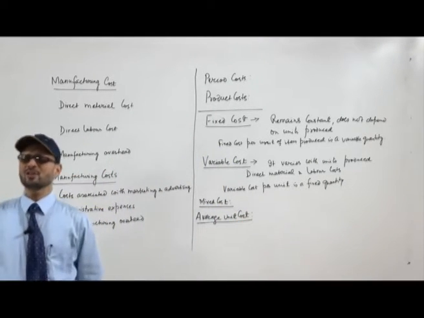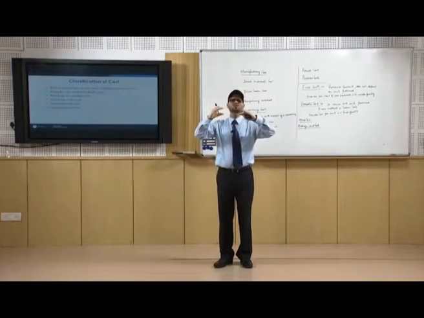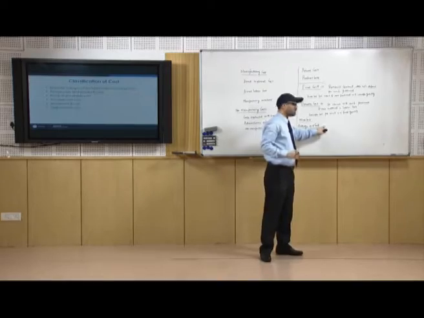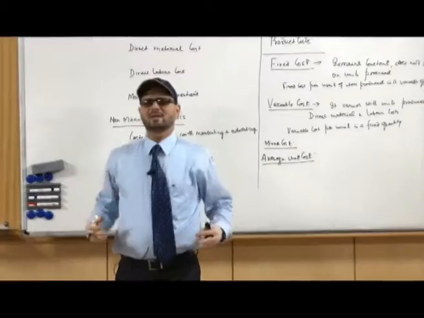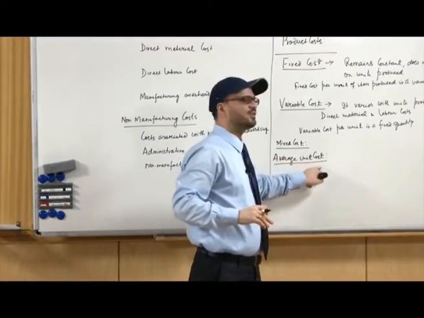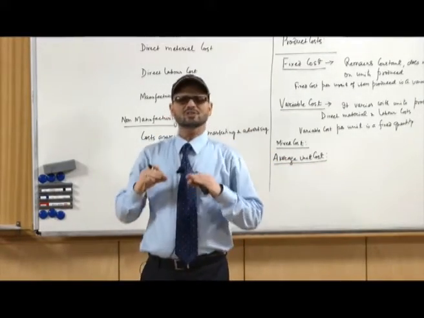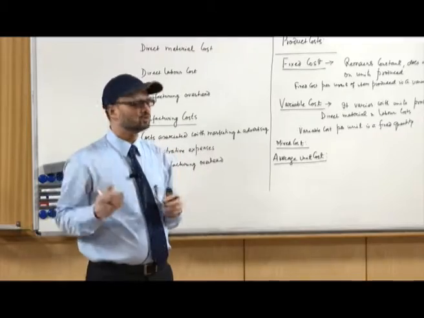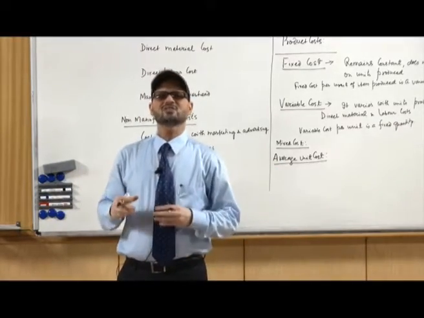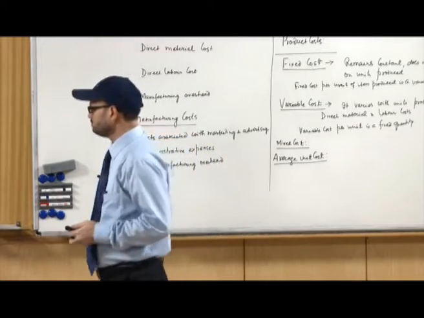Once you have got the total cost, to ascertain the cost incurred on the product, you express it in terms of average unit cost. So, what is the cost incurred and how many units are produced? Based on that, you calculate the value of average unit cost.